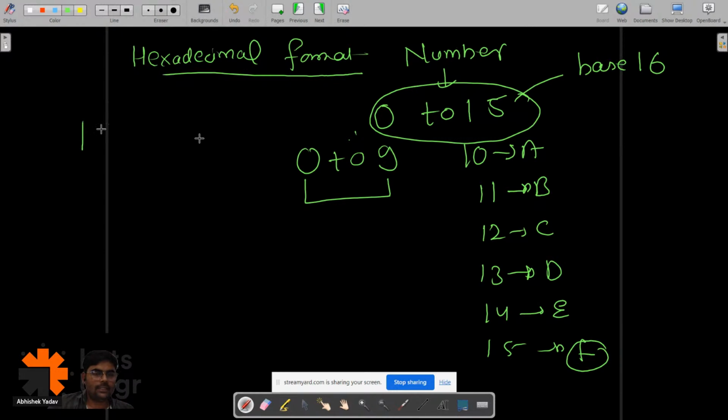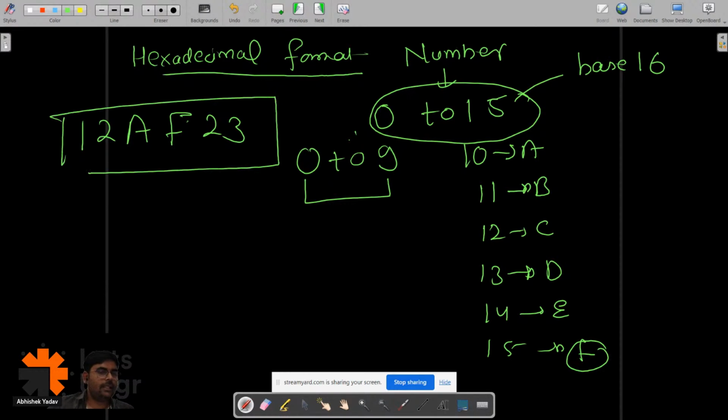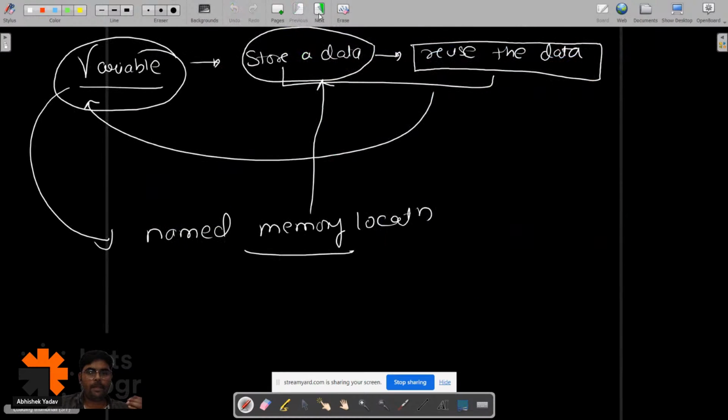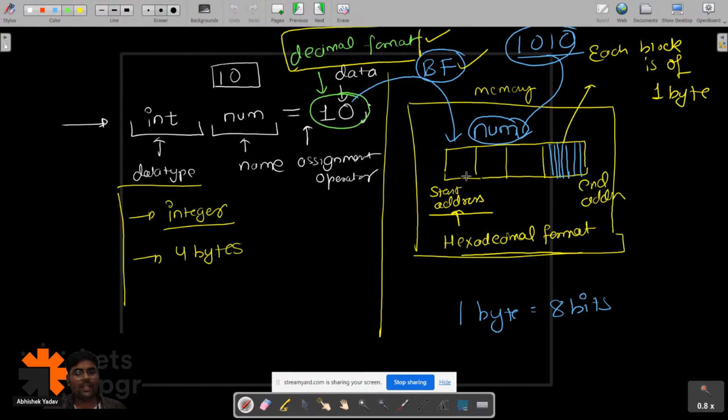Okay, let's take one example. Let's write 1 to A, F 23. This is a hexadecimal format number. And this hexadecimal format number is used to represent the address of memory. So we have some starting address and we have some end address, and that address is represented in hexadecimal format.